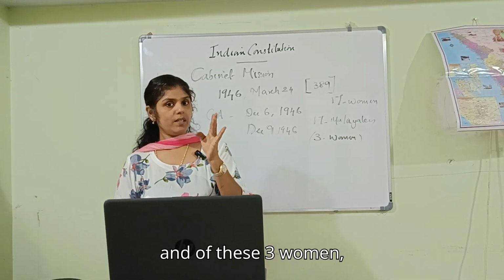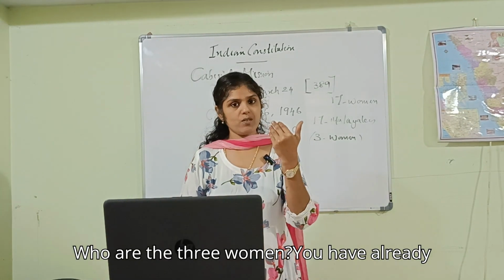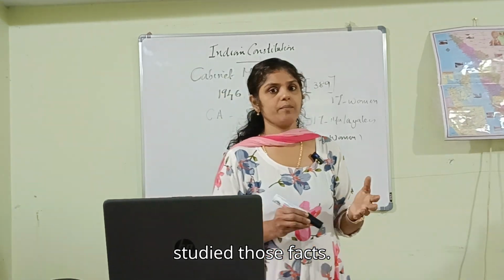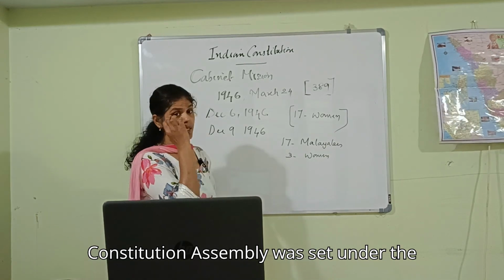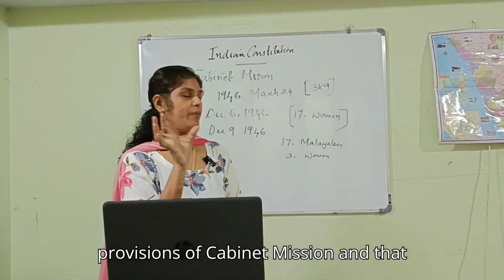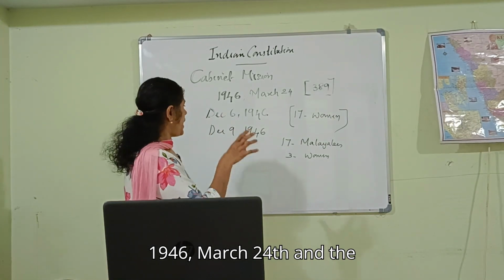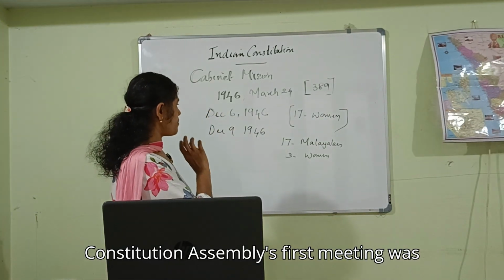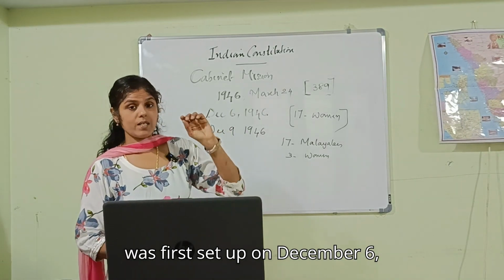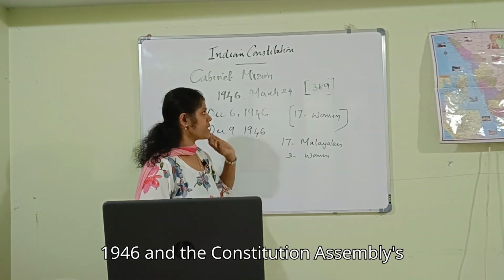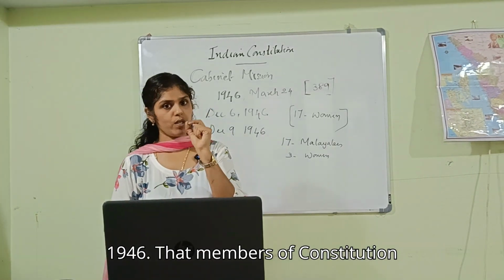Who are these 3 women? You have already studied those facts. So we understood that the Constituent Assembly was set up under the provisions of the Cabinet Mission, which was sent to India on 1946 March 24. The Constituent Assembly was set up in 1946, and its first meeting was held on December 9, 1946.